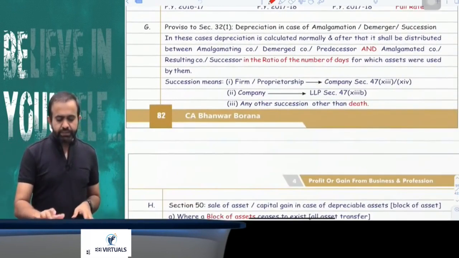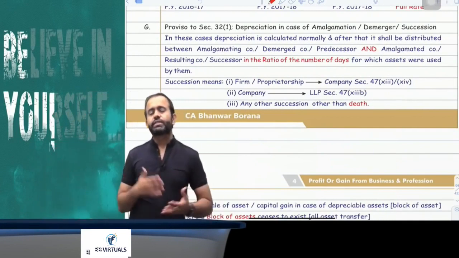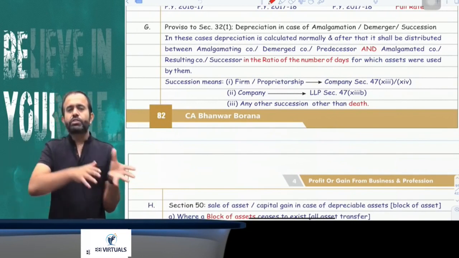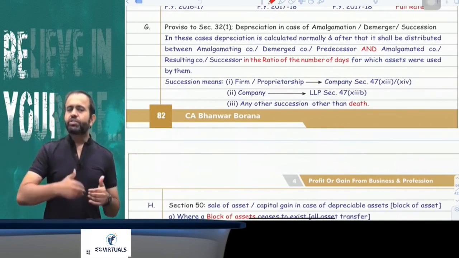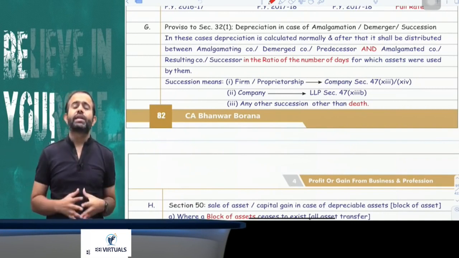Now try to understand. Sir, the question is, in case of amalgamation, demerger or succession, meaning partnership firm to company, proprietor to company, or small company to LLP, in the year of succession and amalgamation, who will claim the depreciation?